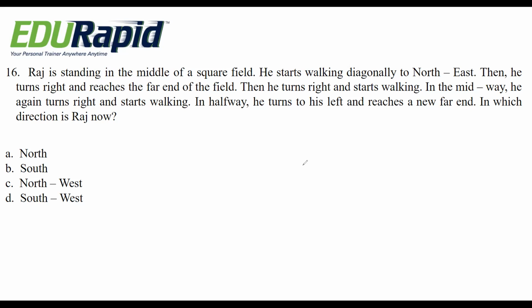See, they are telling Raj is standing in the middle of a square field. So square field means the hint for that is you have to maintain equal distance. Square field means try to maintain equal distance. Okay, then he starts walking diagonally to northeast.